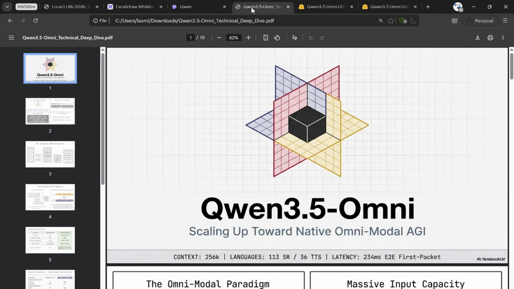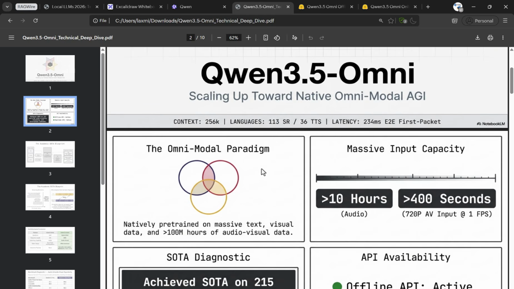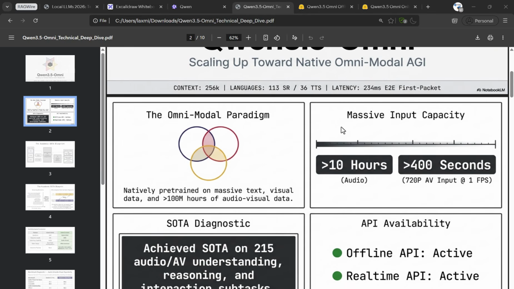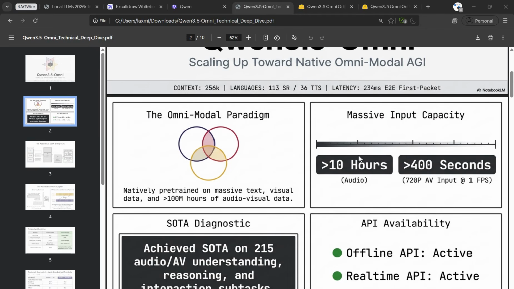The Qwen 3.5 Omni model is so powerful that it can process audio, video, and text data, everything together. This model is pre-trained on over 100 million hours of audio and visual data. It has achieved SOTA on 215 audio and visual understanding tasks. It can process more than 10 hours of audio in a single go, and it can also process audio and video together for more than 400 seconds.